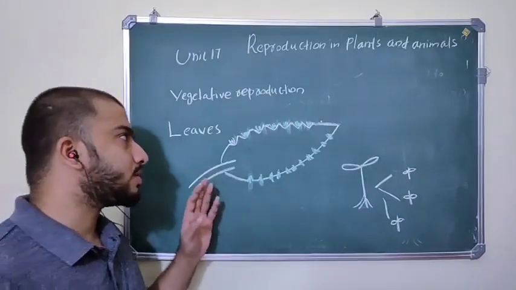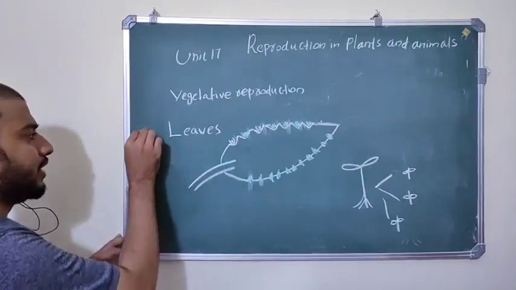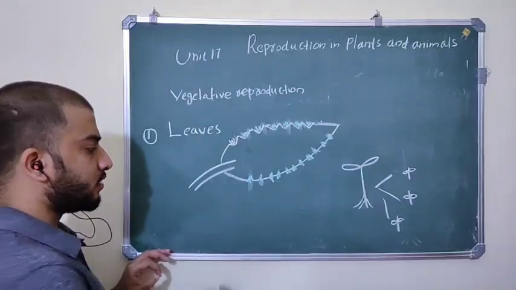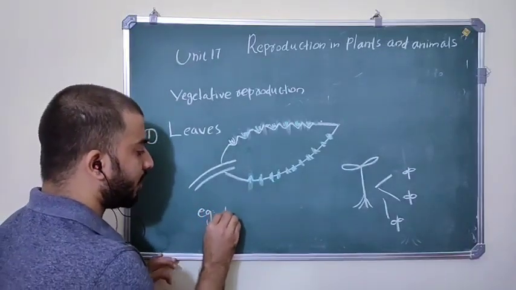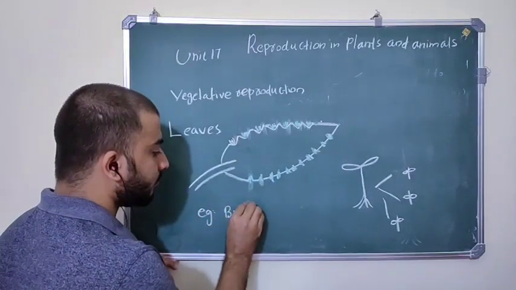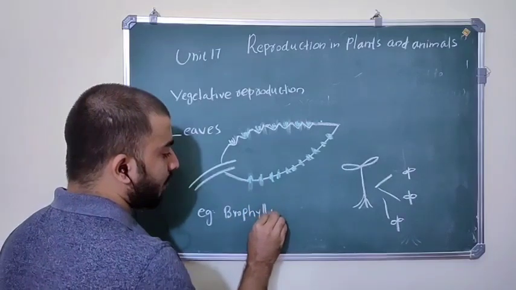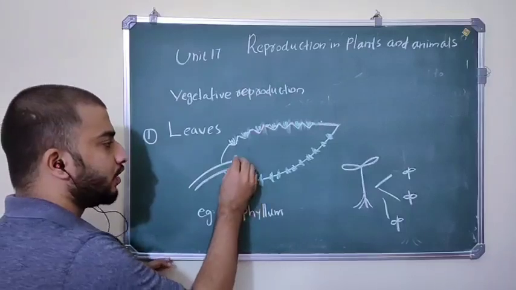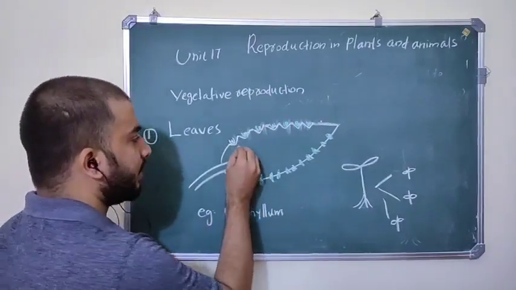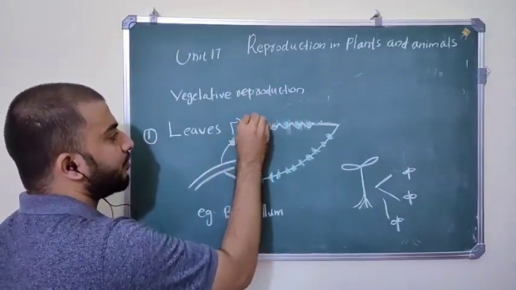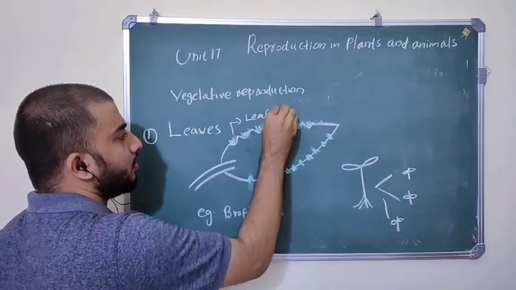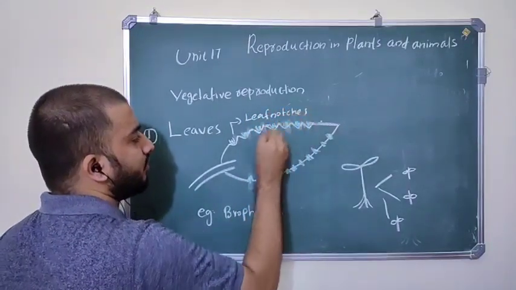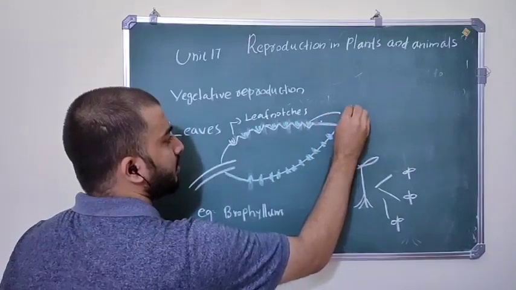First example, vegetative reproduction by leaves. In the case of Bryophyllum, you can observe vegetative reproduction in leaves. If you take Bryophyllum leaves, you can see several leaf notches on the leaf margins.